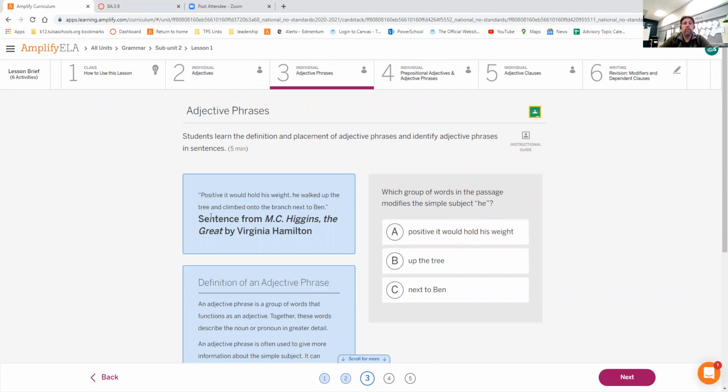Third one, positive it would hold his weight. He walked up the trees and climbed onto the branch next to Ben. What is modifying he? Okay, again, we want to figure out what specifically are we talking about on he. The he in question here is positive to hold his weight. It's modifying he. It's telling us what he thought. It's telling us what was in his mind. It's describing him. He is positive, okay?